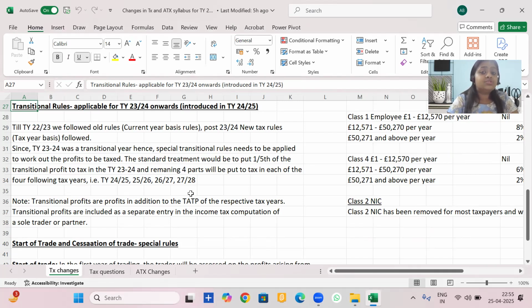Please note transitional profits are in addition to the trading profits that arise for the respective tax years. Transitional profits will be included as a separate entry in the income tax computation of a sole trader or the partner, as the case may be. Let's look at an example to understand this better.